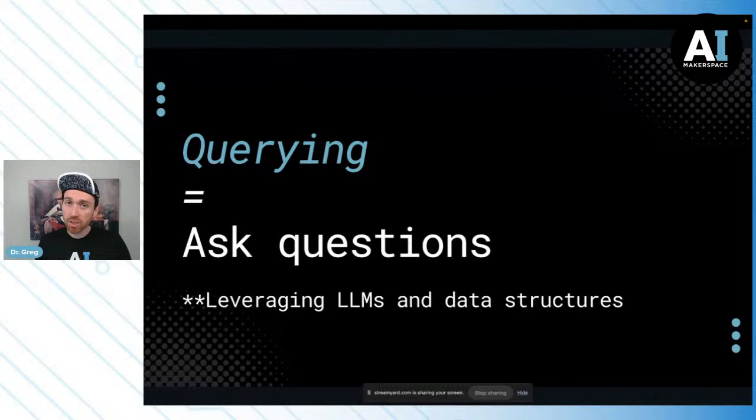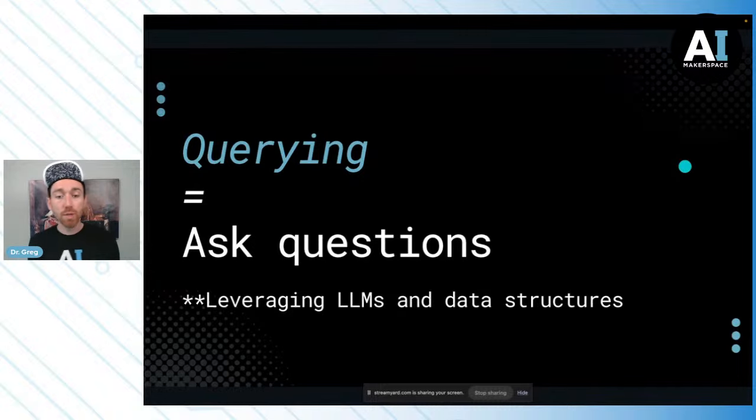And of course, this is just asking questions, but we're going to ask questions and get answers based on the LLMs and data structures that we are using through this process. So the way we did the embeddings, the way we set up the data structure, the way we decided on metadata, all of this matters when it comes to what is retrieved.